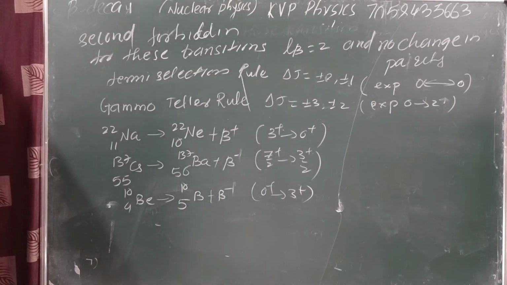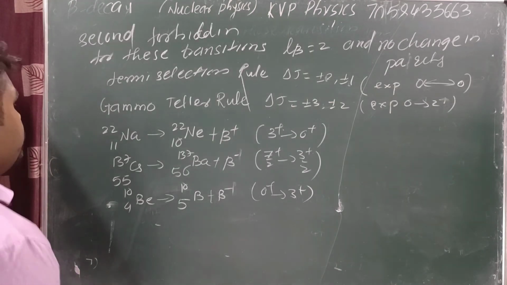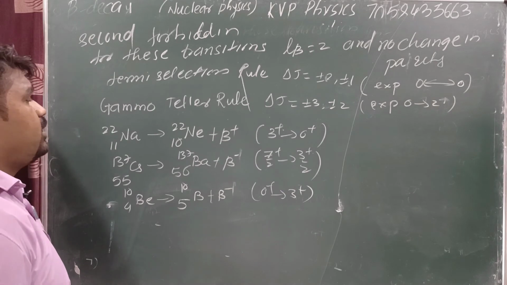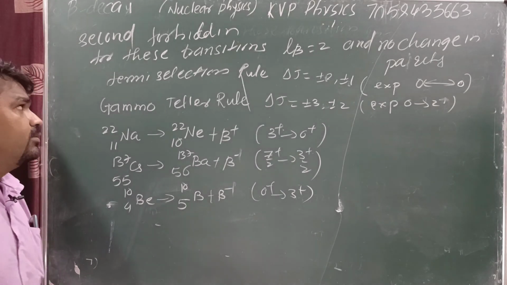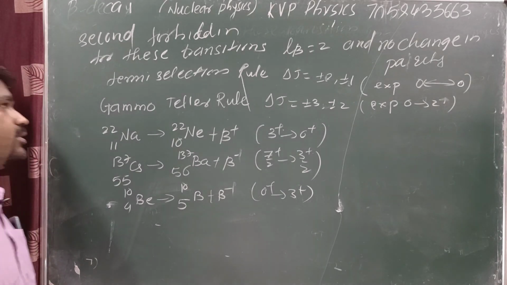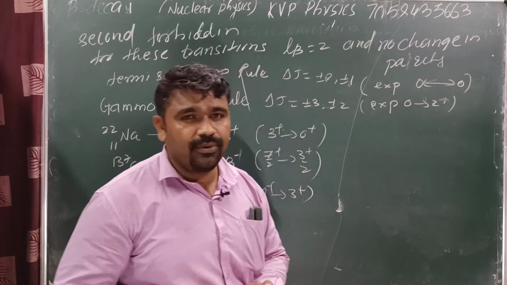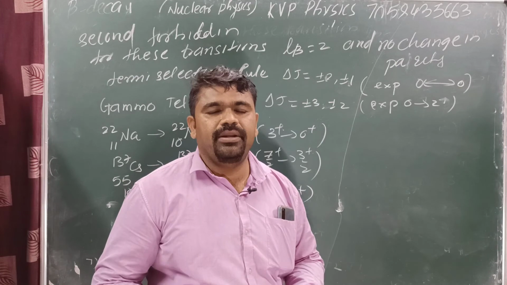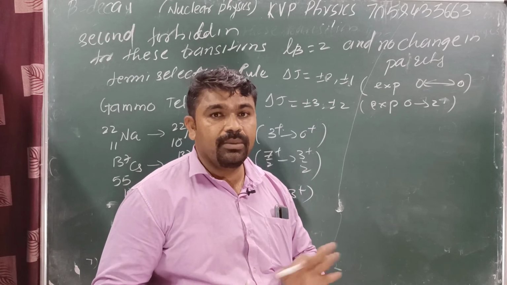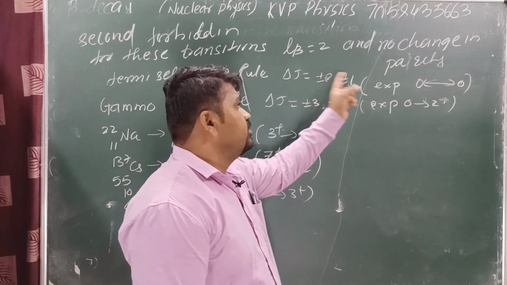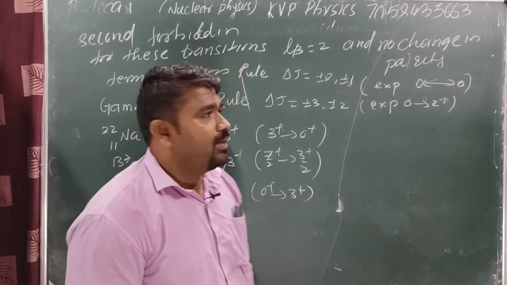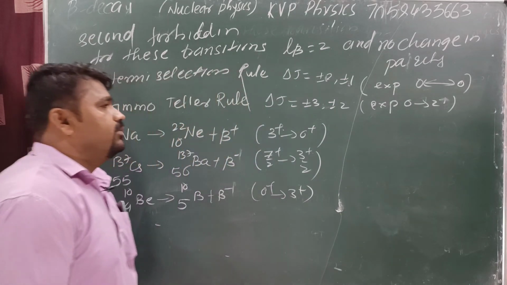Second forbidden. What is the rule for second forbidden transition? For this transition, L beta is equal to 2 and there is no change in parity. For first forbidden, we know that parity will be changed. L beta is equal to 1 and parity is changed. Here L beta is equal to 2 and parity has no change.